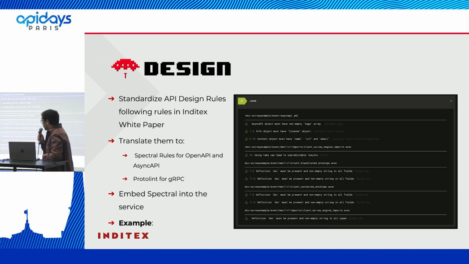Okay, we are going to start with the design. What's the design? The focus of the design is to follow the rules that we have established in the Inditex white paper. We want the developers to follow these rules, and we are going to affect the scoring of their APIs if they don't. These rules are translated using the libraries of Spectral for GraphQL, OpenAPI and AsyncAPI, and Protolint for gRPC. Here, we can see an example of what an AsyncAPI looks like.